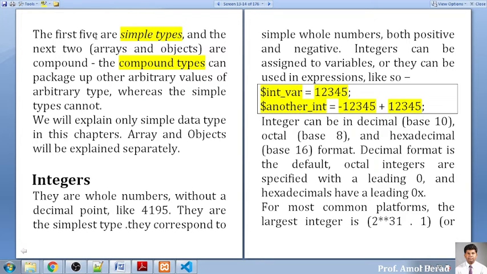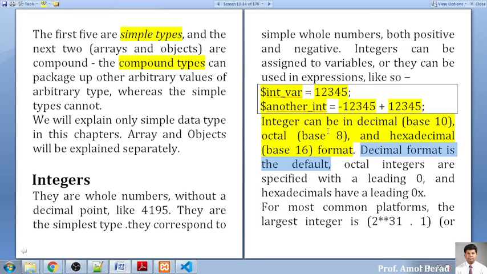So you can add a number directly and assign it to the variable, or you can set a constant value to your variable also. So this is what is prescribed. Now an integer can be in decimal, that is base 10, or octal or hexadecimal. So three formats are acceptable here. You can write a decimal number, a hexadecimal number, or an octal number also, and that can be treated accordingly.